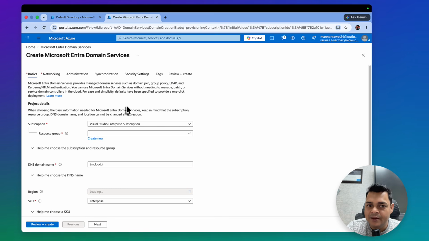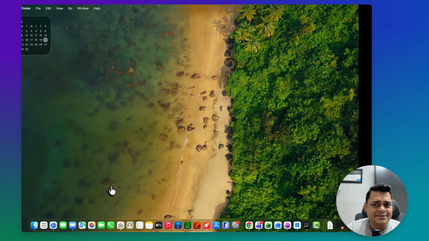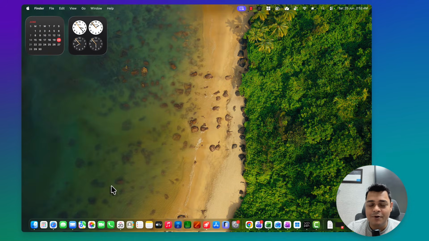It will help you set up your domain and your container, and this is your domain name, tmcloud.in. Provide the basic information. It will take up to 45 minutes to get your domain controller ready to use. Once your domain is ready, you need to configure the LDAP service and the RSAT service, the remote server administration tools that we need to install on the server operating system, and then we are able to communicate with each other. This is the basic identity of our domain controller.